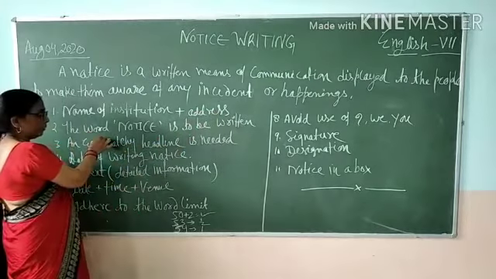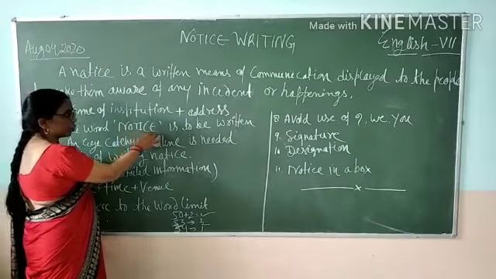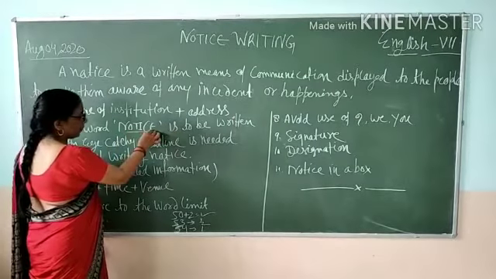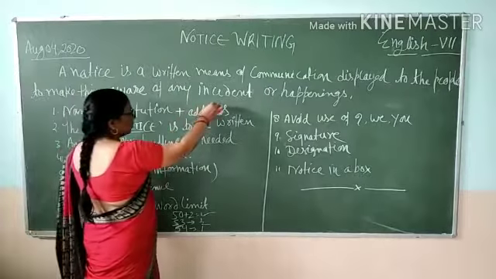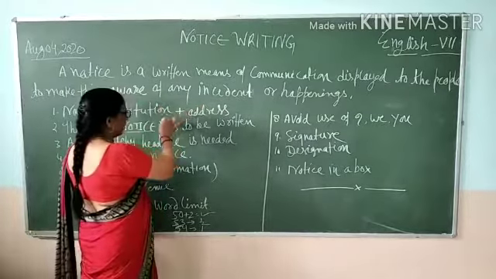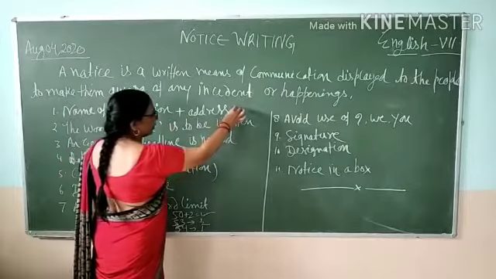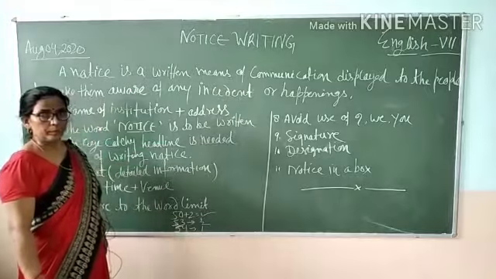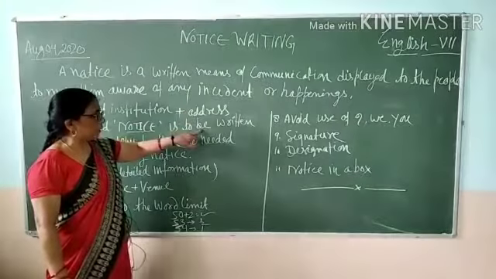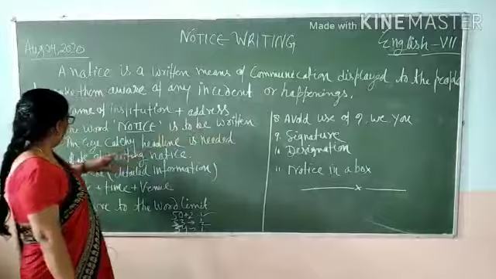In the second line, the word notice is to be written. The name of the institution and the word notice should both be written in capital letters.